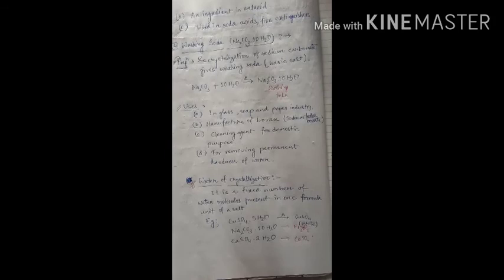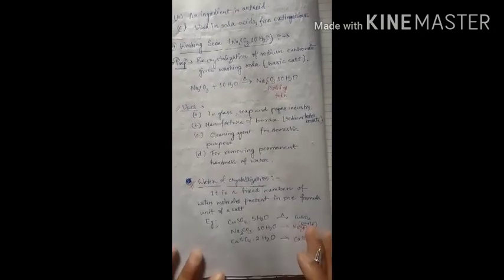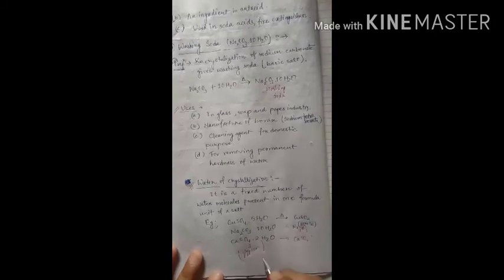So these are important. Sodium carbonate also changes from white to yellowish white. In this way they will change. This compound also has a common name, gypsum. This is also an important reagent used to prepare different compounds. So water of crystallization is nothing but the number of water molecules attached to some definite compound in crystallized form.